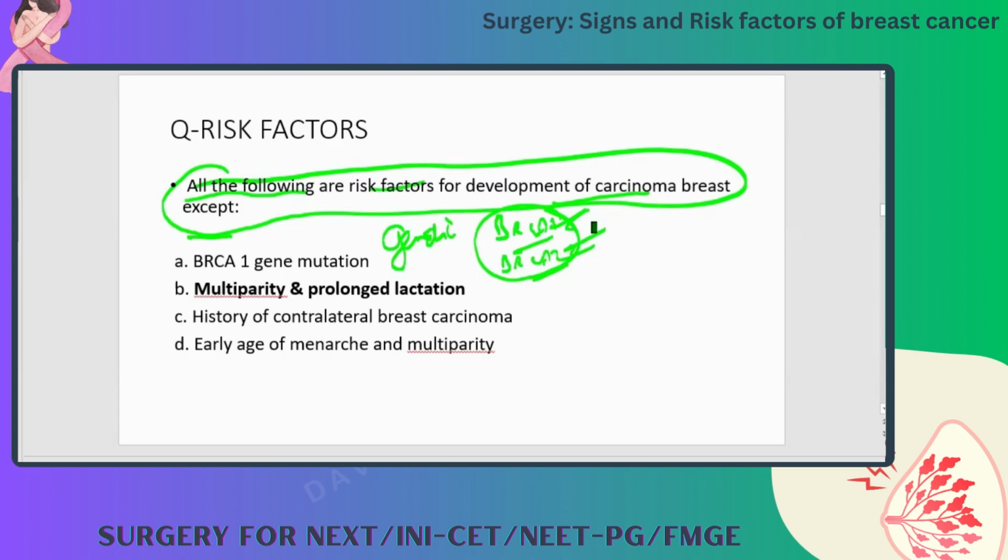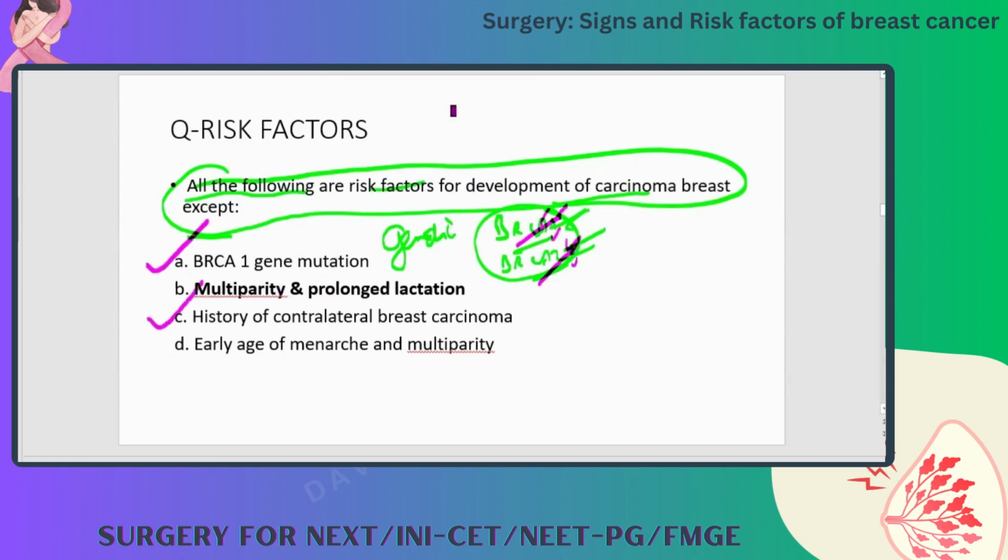What is the gene there? Chromosome 3, what is the gene I told you? VHL, Von Hippel-Lindau. Very good. So in the same way, in breast cancer, we have 2 genes, BRCA1 and BRCA2. If both are present, or at least one is present, there is a high chance that the patient will develop malignancy. So BRCA1 gene mutation is a risk factor.